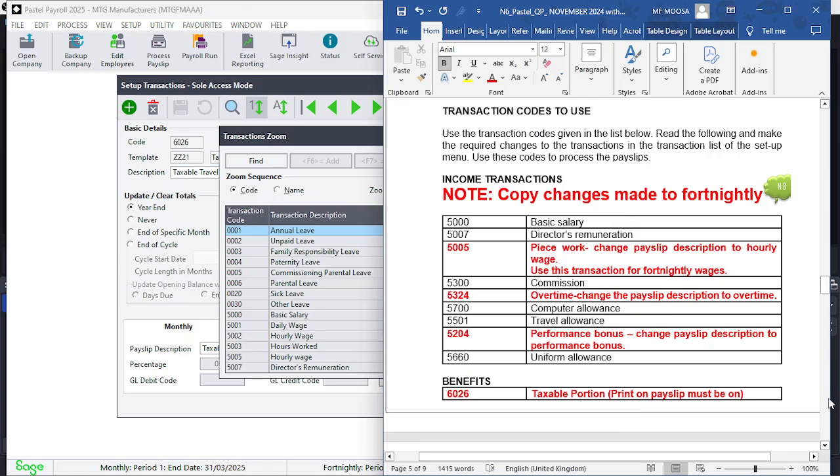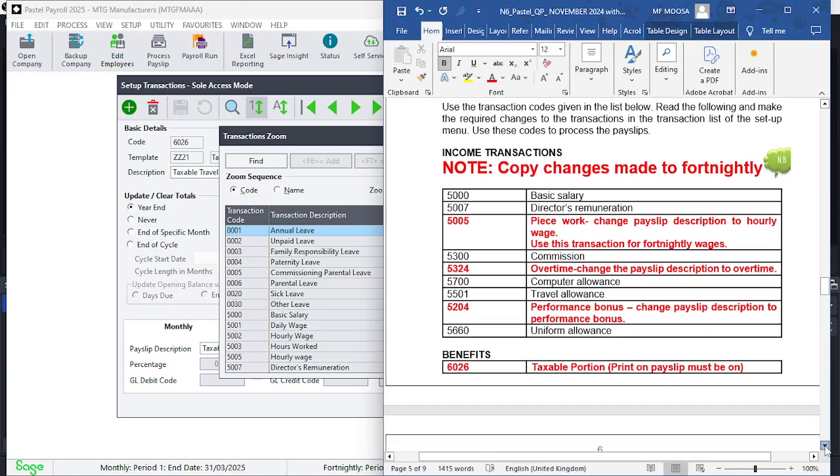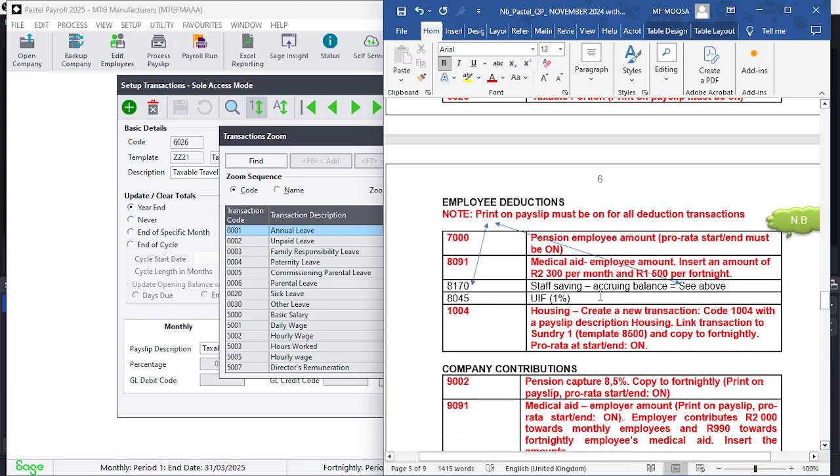Click here, and we're going to find that we should be at our deductions. And here it's something interesting. Print on payslip must be on for all deduction transactions. So you have to make sure that you have print on payslip on all of them. And secondly, you have to make sure that you capture these codes if they are relevant. And thirdly, which I want to bring to your attention, is 8170.